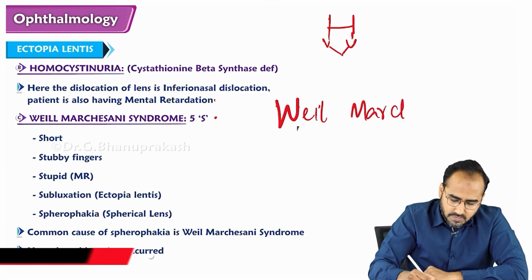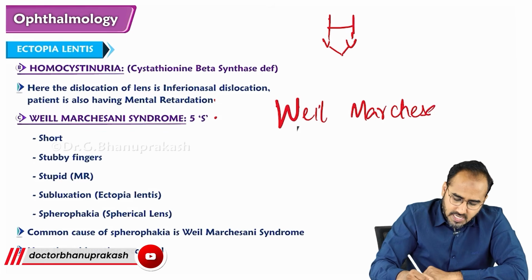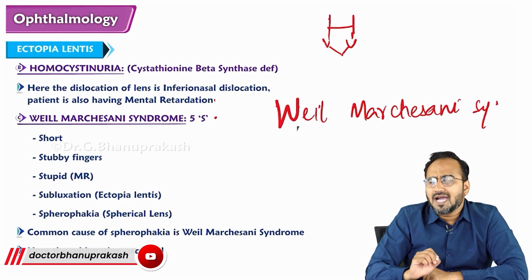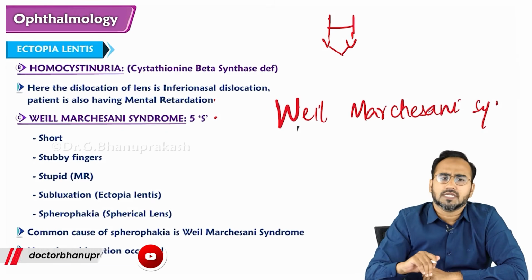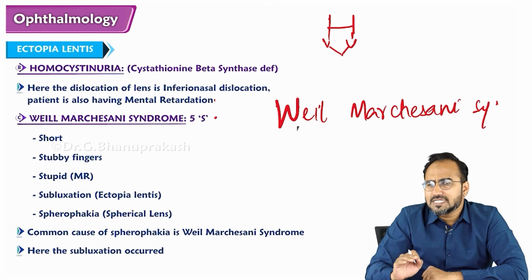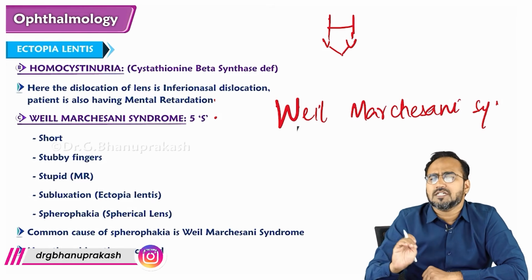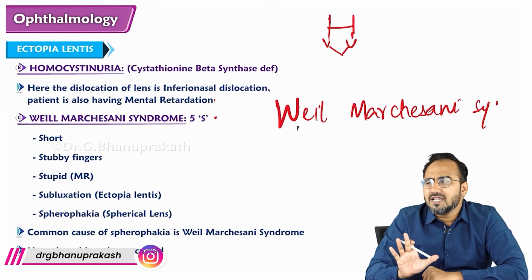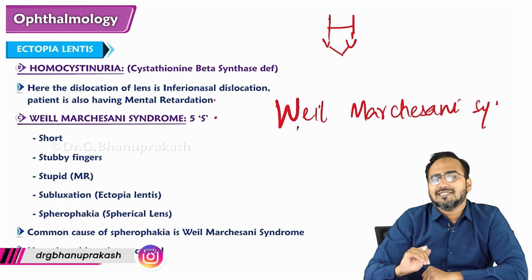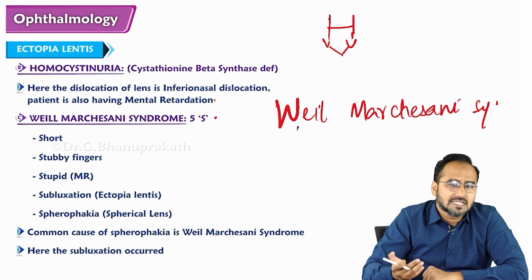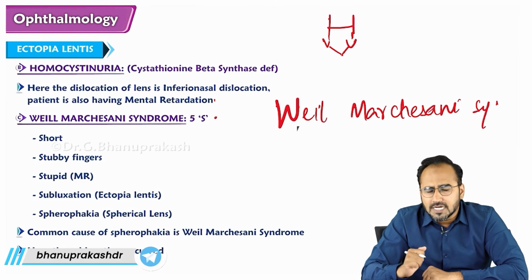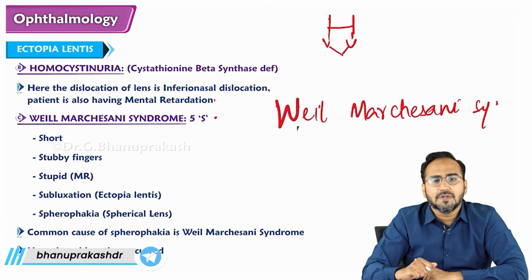Weill-Marchesani syndrome. In Weill-Marchesani syndrome, I remember a short-statured patient. And I remember Weill-Marchesani syndrome by 5 S. First S is short. Second S is stupid. Stupid means they will have mental retardation. Third S is stubby fingers. They will have stubby fingers.